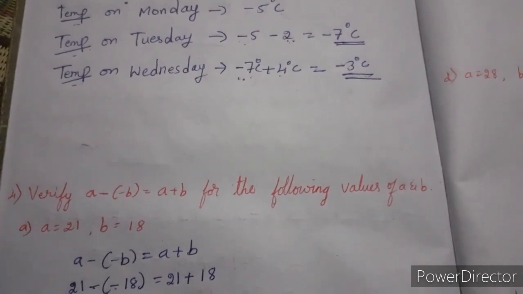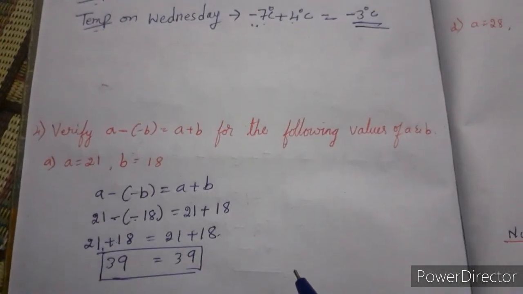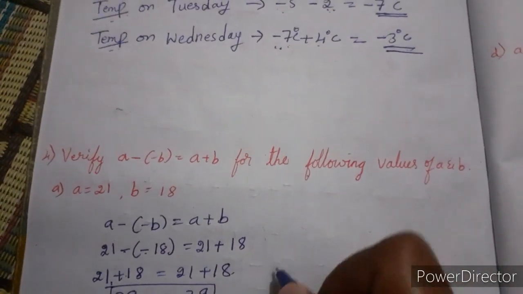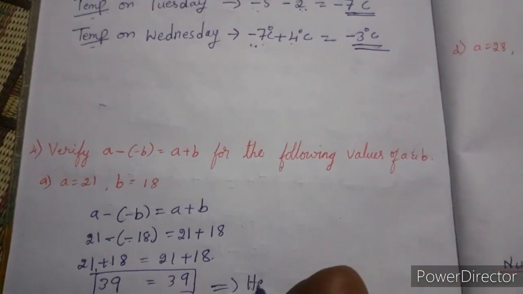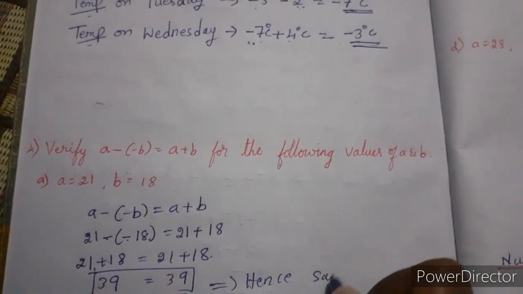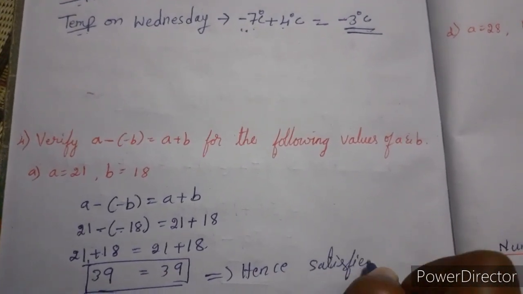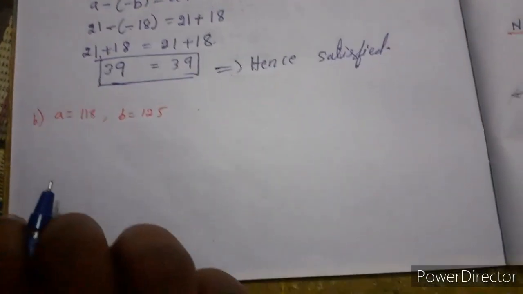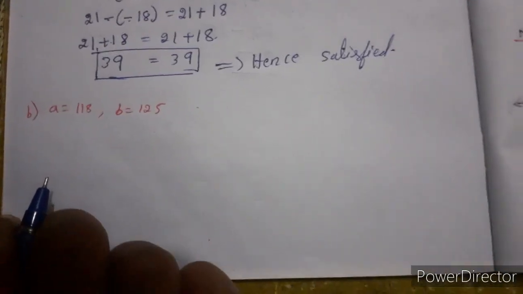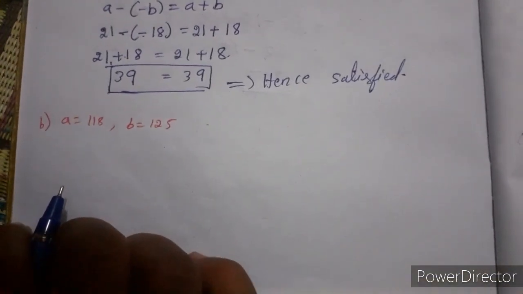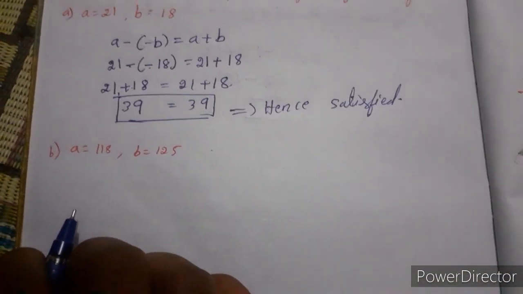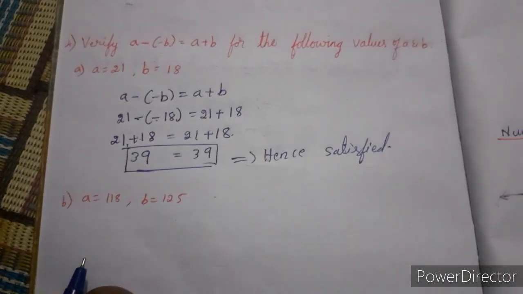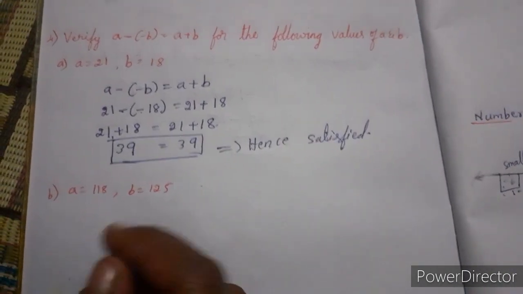Then both the sides are equal, so the equation is satisfied. This belongs to addition of integers, so using addition of integers we are going to check whether the formula is satisfied or not.